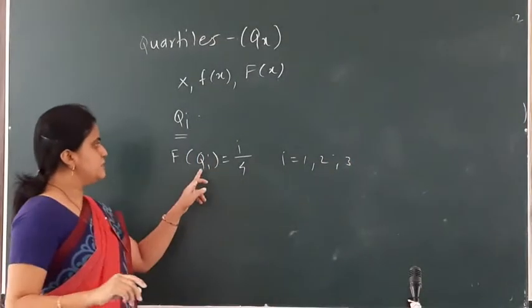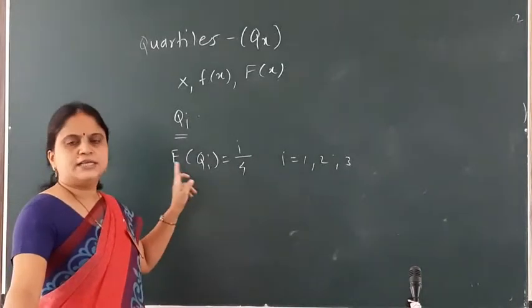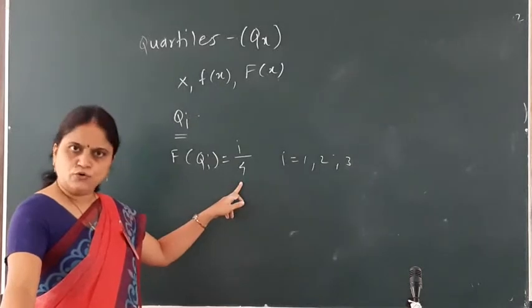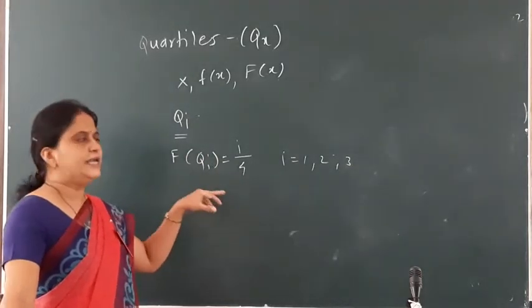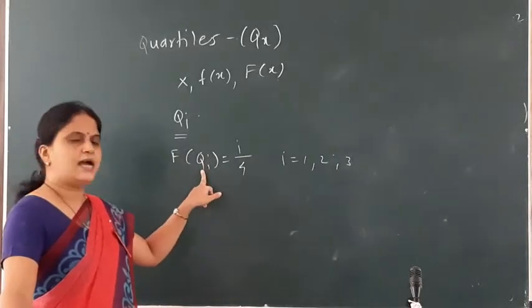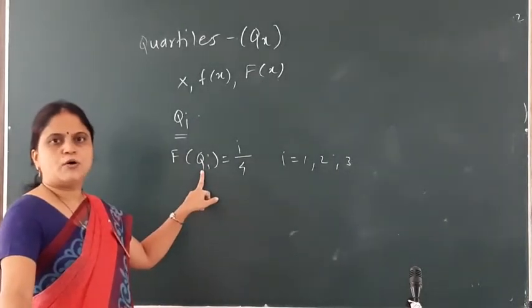So suppose I replace i with 1, then I get F of q1, which is nothing but 1 divided by 4. Simply, in the CDF, instead of x, I put the value q1.